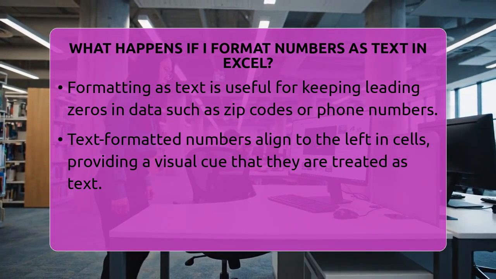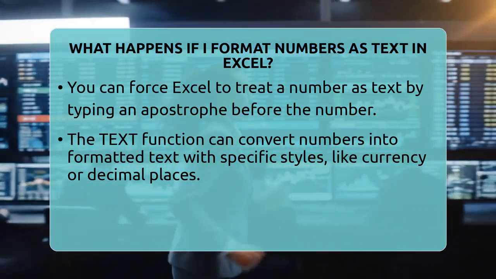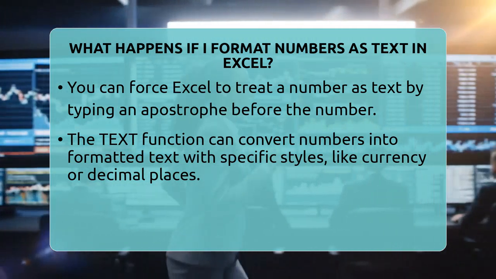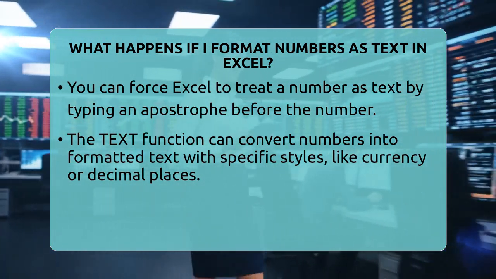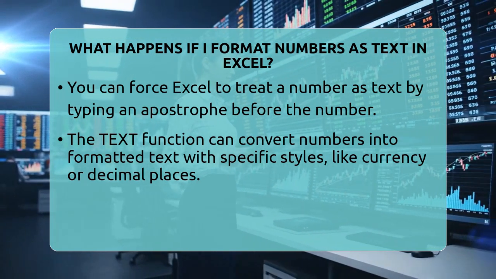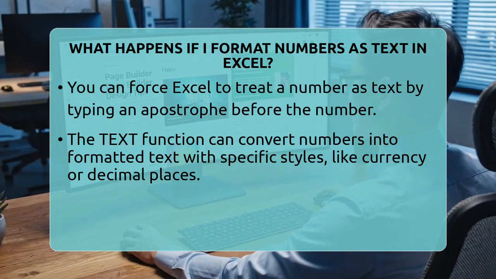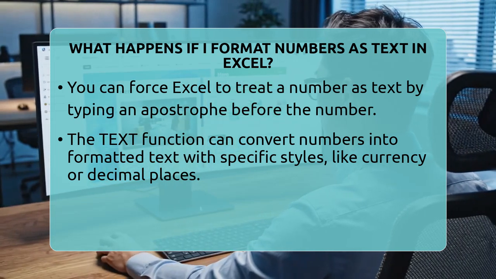You can force Excel to treat a number as text by typing an apostrophe before the number. For example, entering 00567 will keep the zeros and treat it as text. You can also use the text function to convert numbers into formatted text strings, such as adding currency symbols or specific decimal places.